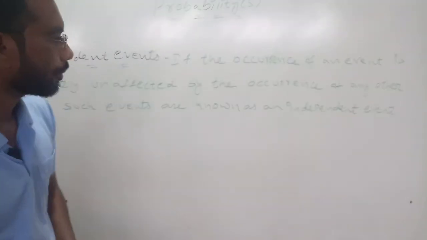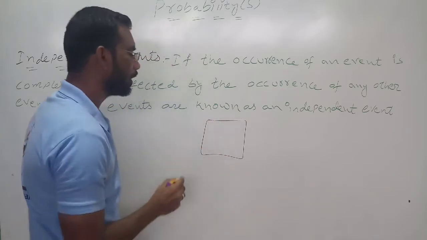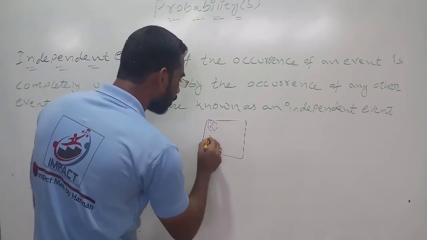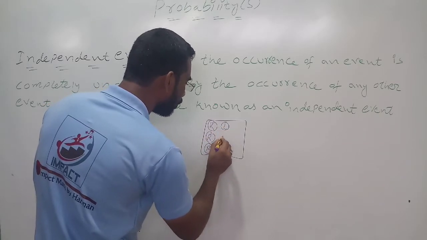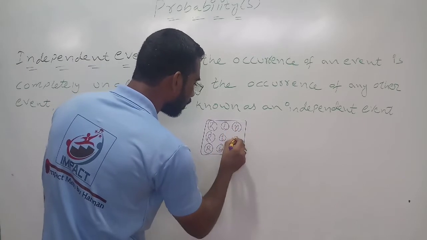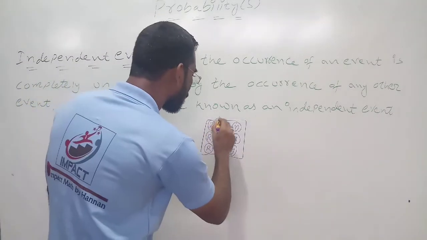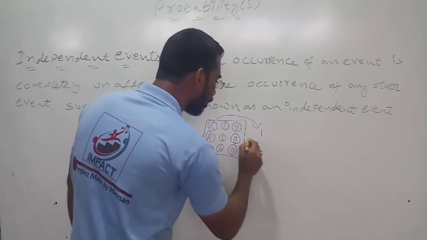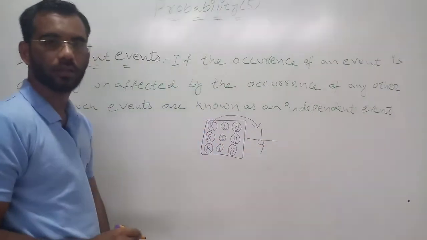Okay. Suppose you take a box, and this box is filled with red, blue, green. If I take a red color from this one, what will be the probability? 1 out of how many? 1, 2, 3, 4, 5, 6, 7, 8, 9. It will be 1 out of 9.